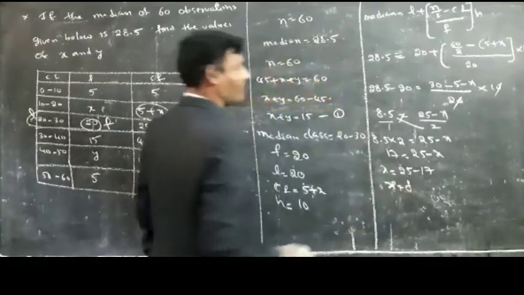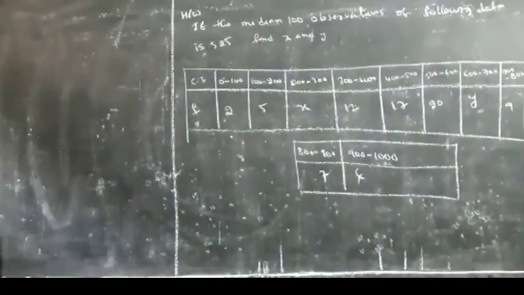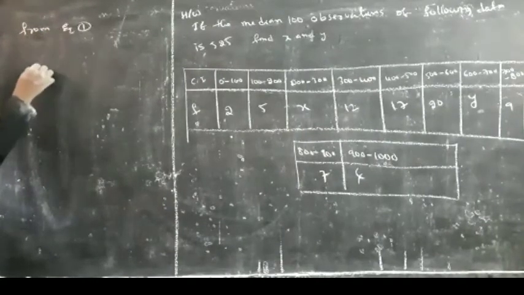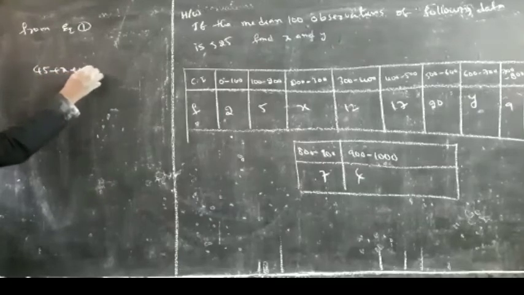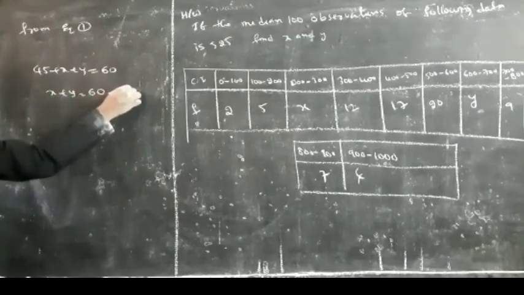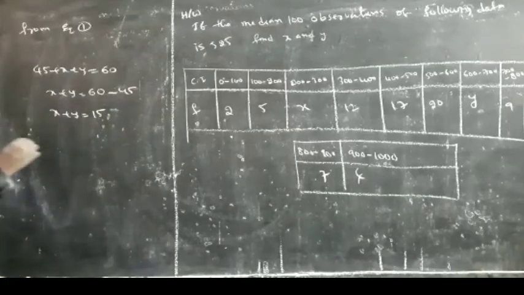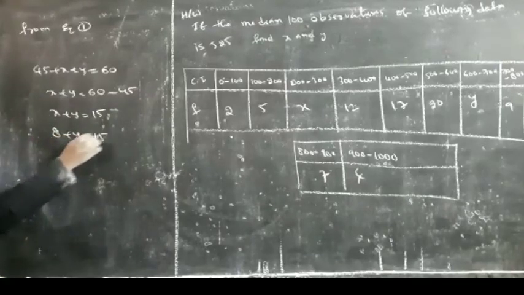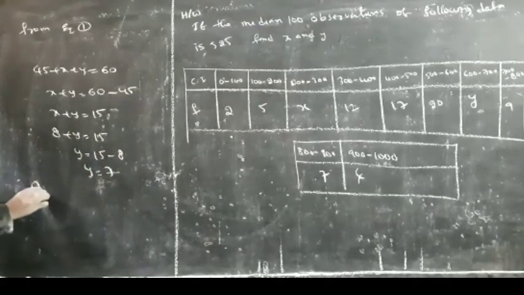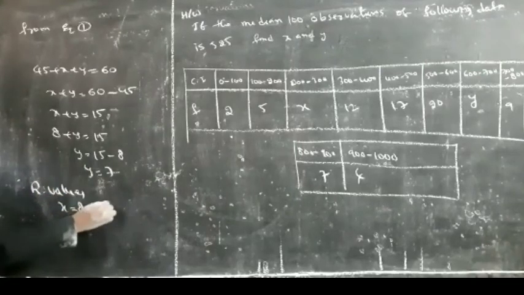Now I know the value of x, but I need the value of y. From equation 1, what can we write? 45 plus x plus y is equal to 60. Then x plus y is equal to 60 minus 45, so x plus y is equal to 15. With the x value, 8 plus y is equal to 15. Then y is equal to 15 minus 8, which is 7. So the required values are x is equal to 8 and y is equal to 7.